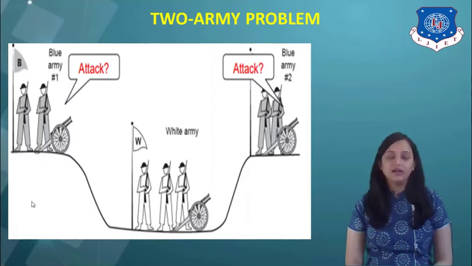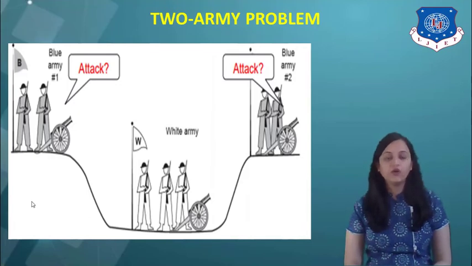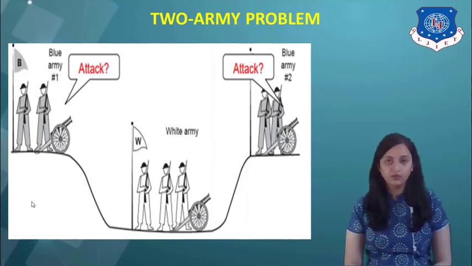The second case scenario is that the acknowledgement is received, but at that time blue army 1 is not ready and they want to change the schedule. They will send the message saying that we have to shift the time from 9 AM to 9 PM. And if this message is not received at blue army 2, they will attack and the worst case scenario will occur. So these possibilities of receiving or not receiving the data or acknowledgement may happen, which is called the two-army problem. Now I hope that connection release is clear to you now, and the cases of connection release, symmetric release and asymmetric release are clear.